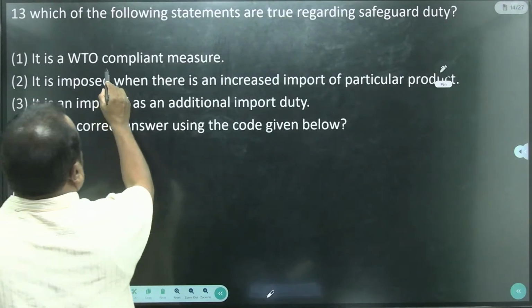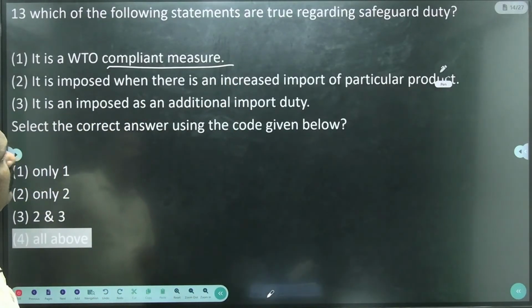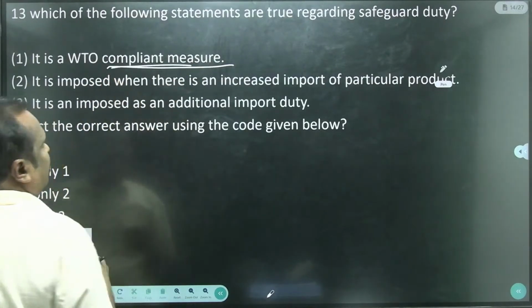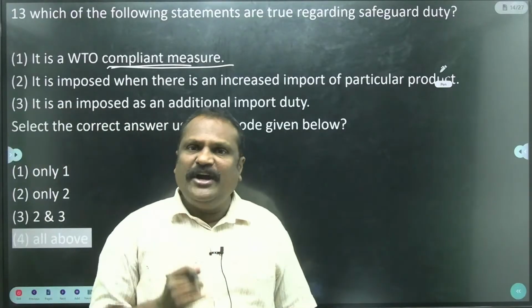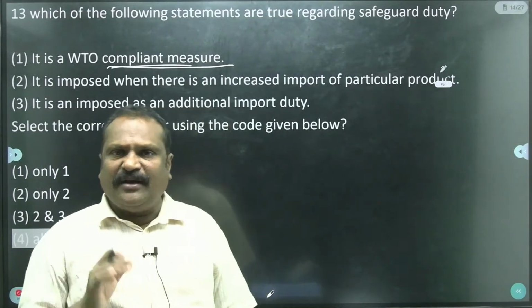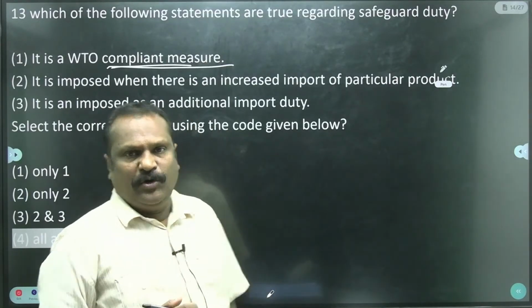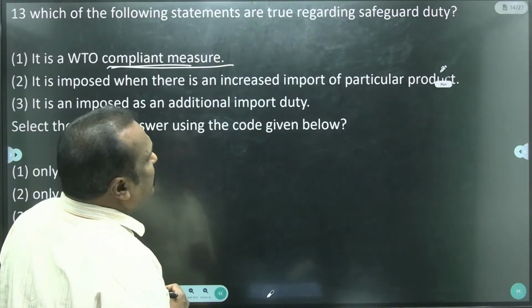WTO compliant measurements. So yes, the World Trade Organization regulates the customs duties on production. International trade is controlled by the WTO, and it is imposed when there is increased import of a particular product.